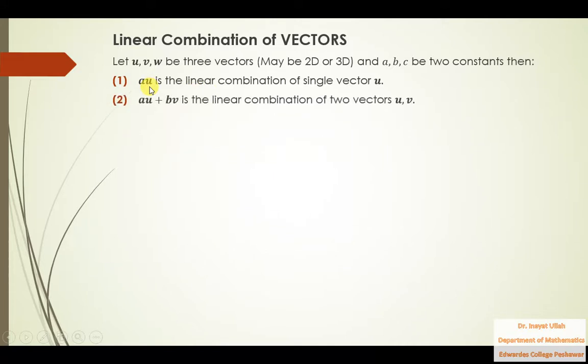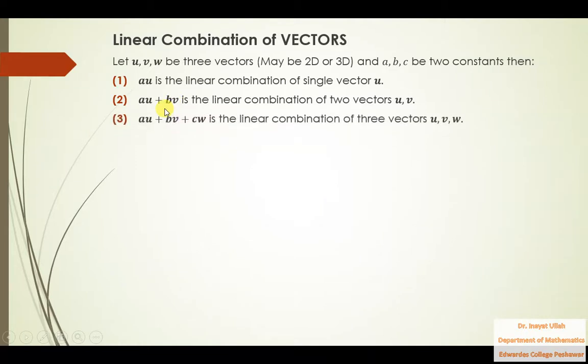Secondly, if we multiply a and b with two vectors, say I multiply a with u and b with v, or I multiply b with w, but two vectors. If I take two vectors from there, multiply by two constants and add them, this is the linear combination of two vectors u and v. If I use w here, that will be the linear combination of u and w. If I replace u by w, that is the linear combination of w and v.